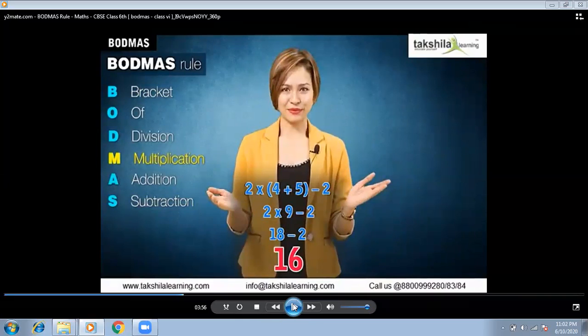It means first you have to solve the bracket. Then after the bracket, this is your next expression. Now it has two signs, multiplication and subtraction. So according to the Bodmas rule, we solve the multiplication first. 2 multiplied by 9 is equal to 18. And in the last we solve subtraction, and the final answer is 16.